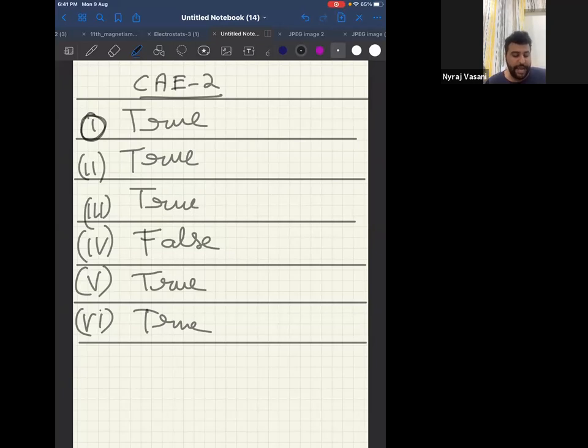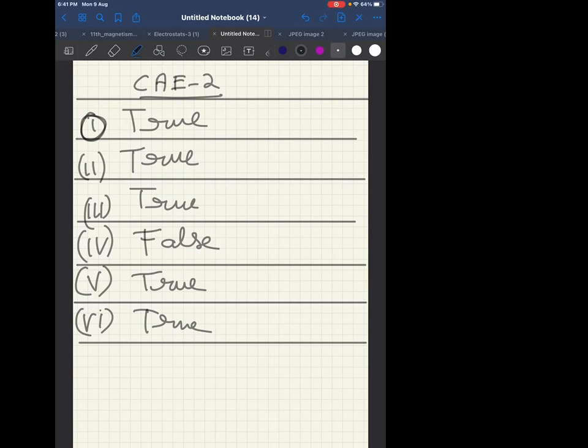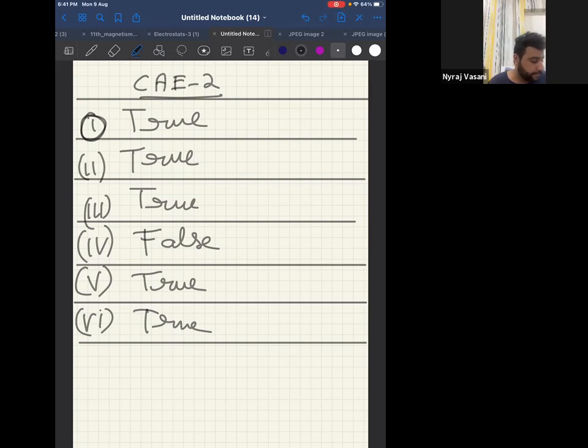Now, seventh one, the dimensions of latent heat. You have not studied latent heat till now, correct? Have you studied in school, in the chapter heat? If you have studied what is latent heat, go for it. Answer is true because that is the dimension of latent heat. But we have not studied it yet in our 11th and 12th.